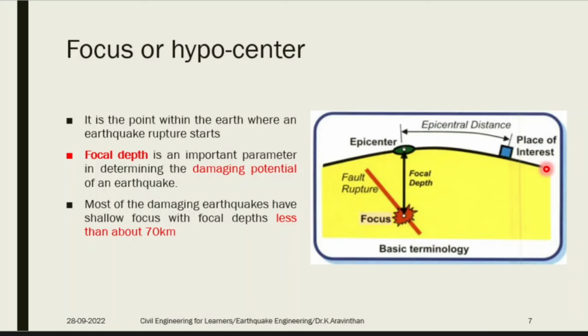Next is focus. Earth is not a single plate, it has a number of plates. 7 major tectonic plates are available. So there are 7 large cracks. So what do you mean by that? Fault is a large crack. So it is the crust part of the earth and it moves towards each other.